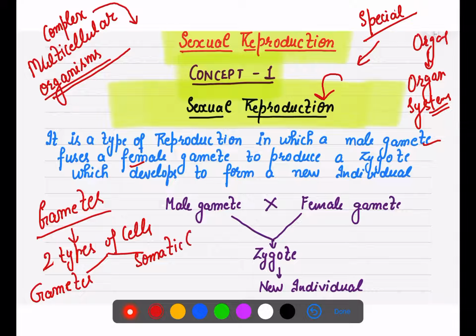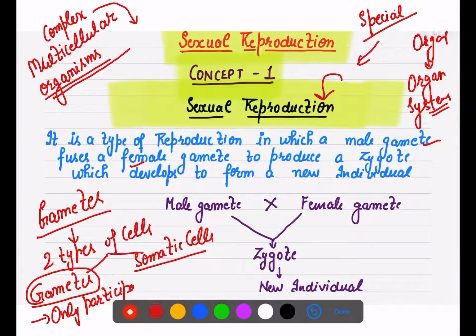Somatic cells are those other than the gamete cells. Gametes are the cells which only participate in reproduction. There are not any other kind of cell which participate in reproduction. It is only the gamete cells which participate in the reproduction.